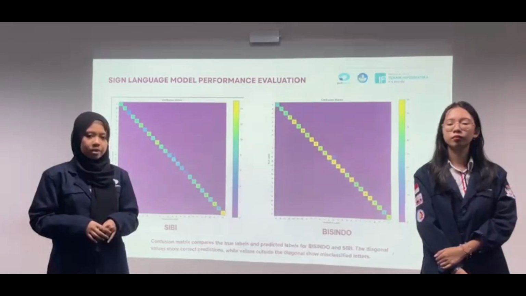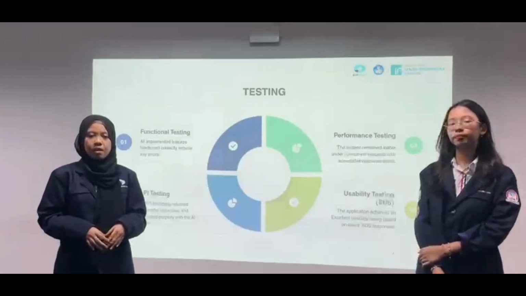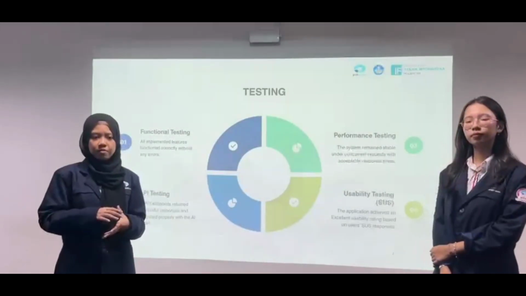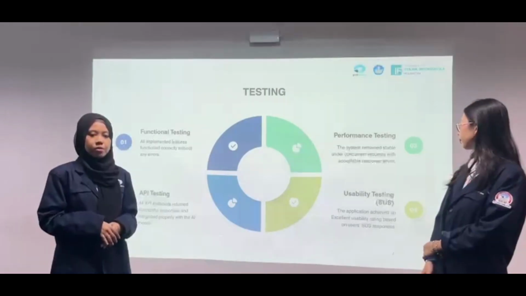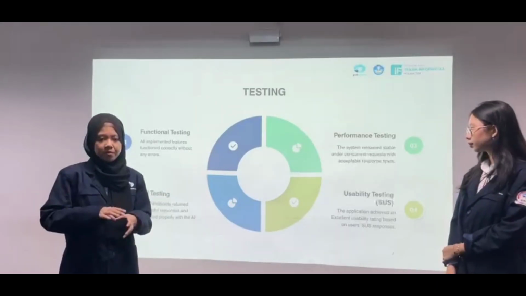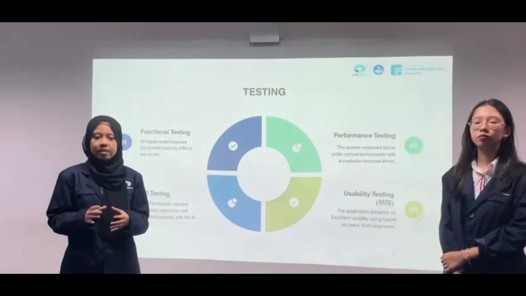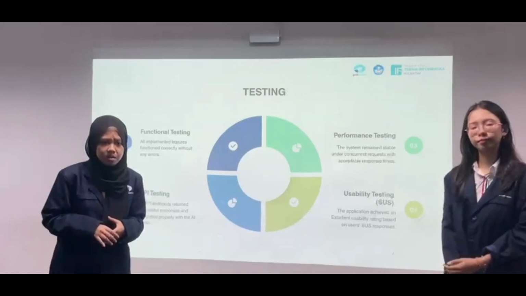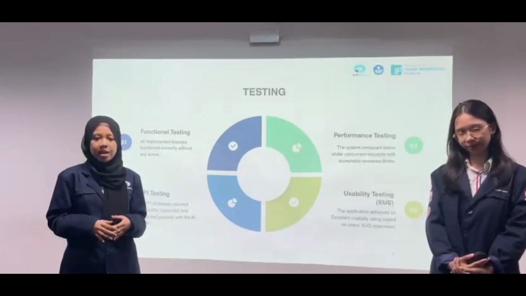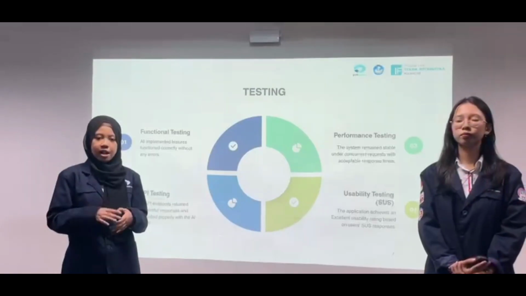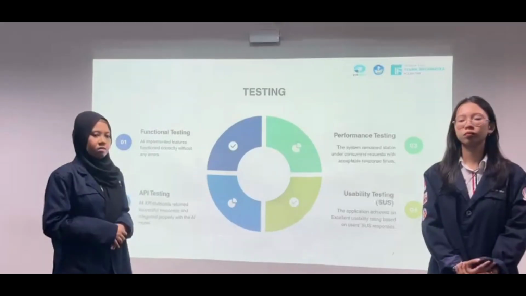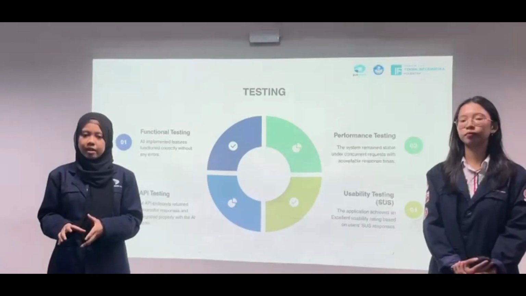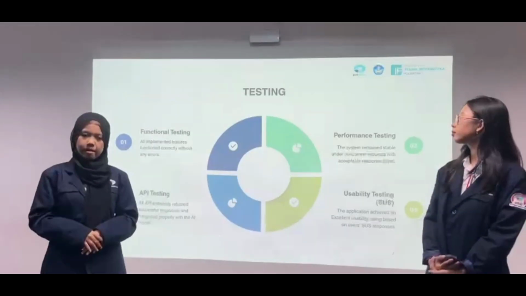Next, for the testing, Sign Learn was evaluated through functional, performance, API, and usability testing. The results show that all features work correctly. The system remains stable under concurrent requests, the API integrates successfully with the AI model, and the application achieved an excellent SUS rating. Next is the project achievement, which will be explained by Ara.